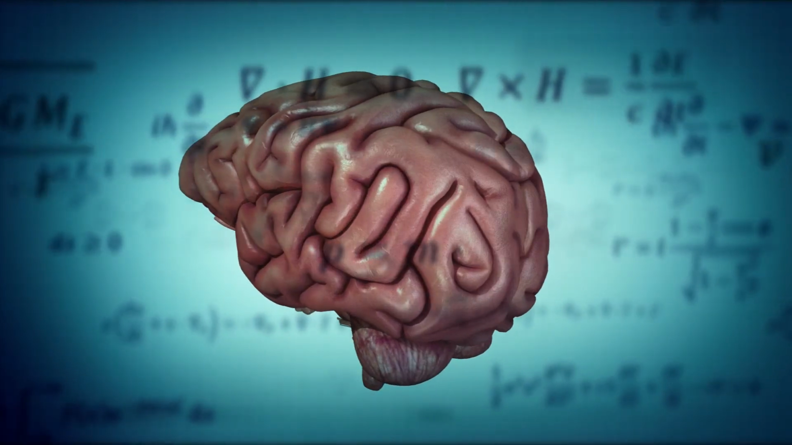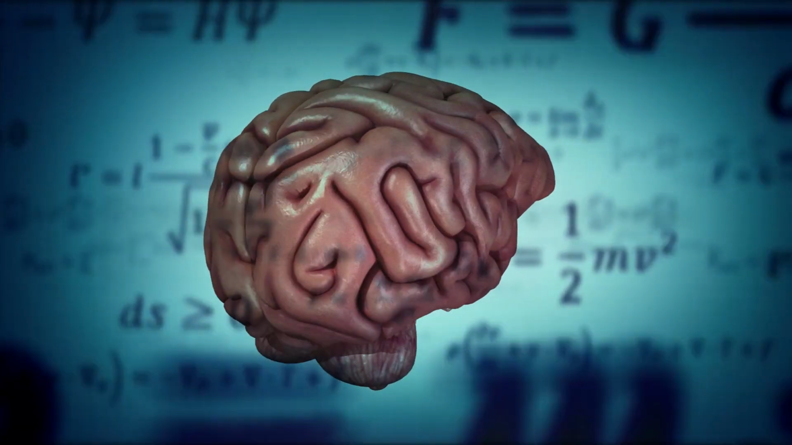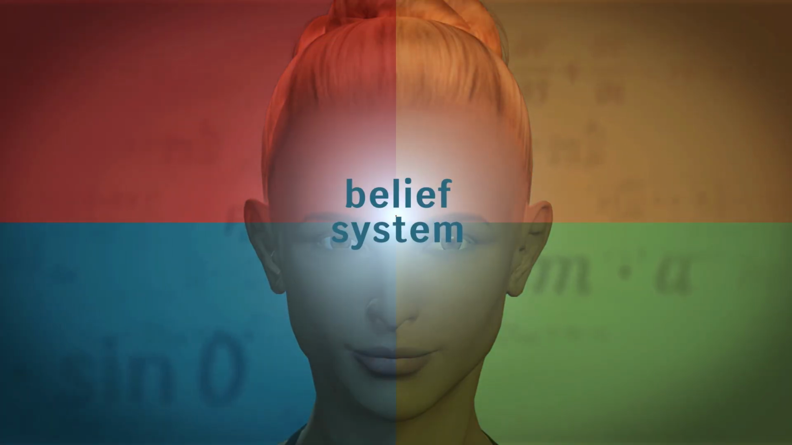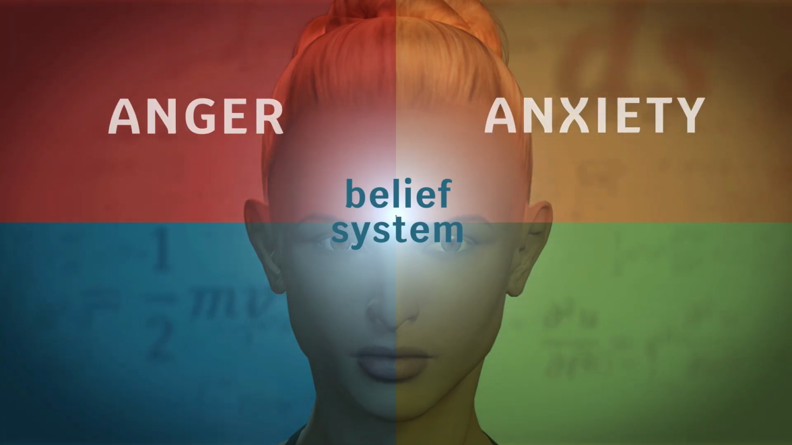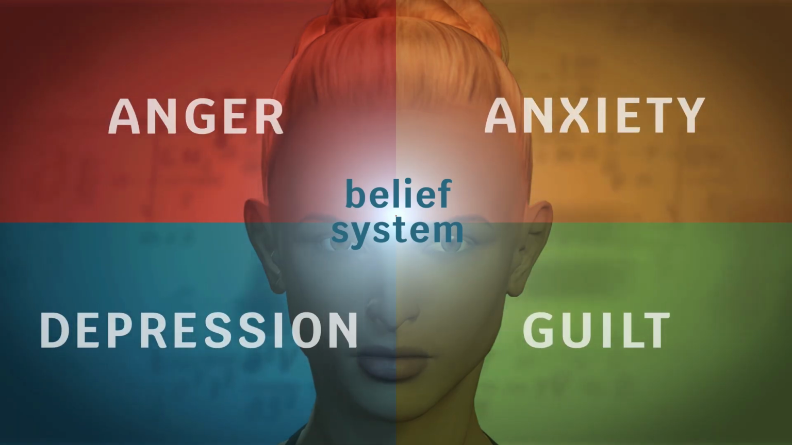What your brain receives is raw data, pure, unbiased information without meaning or context. But when your brain interprets this information through your belief system, it creates a story. This story provokes an emotional reaction in your thoughts, feelings, and behavior.